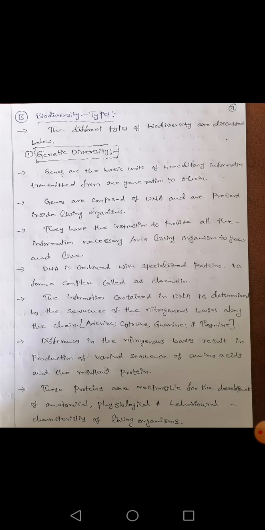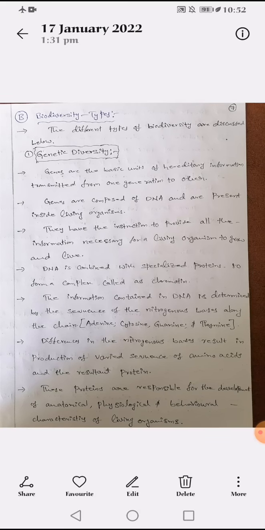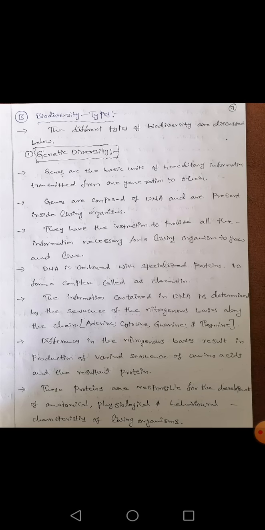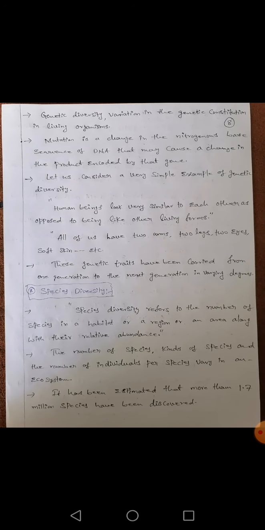That is about biodiversity. In biodiversity, we are going to learn what problems we are facing by disturbing and inhabiting these forest, hill and aquatic regions, and how we have to rectify these problems. All these things we can learn in biodiversity. Now, biodiversity is divided into three types. The first one is genetic diversity, the second one is species diversity, and the third one is ecosystem